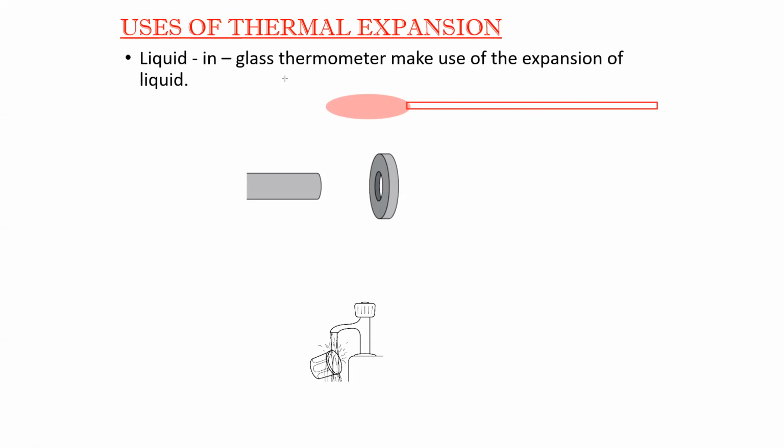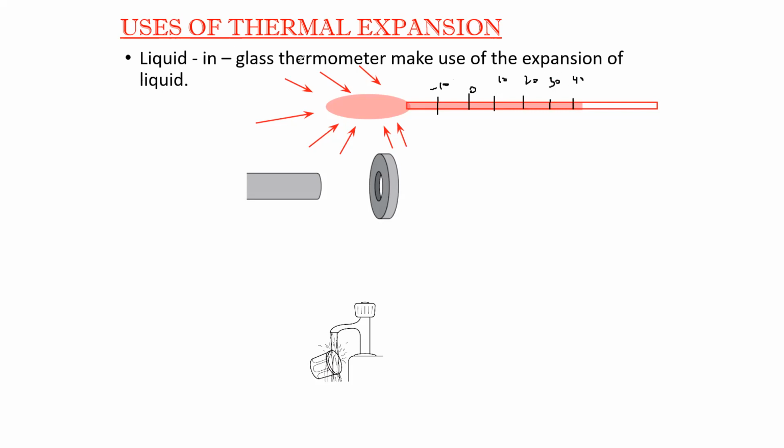So what happens if there is a high temperature or heat? The bulb of a thermometer is filled with a liquid, and that liquid will absorb the heat energy from the surrounding and the liquid will rise, so the level will change. The markings are there on the thermometer, like -10, 0, 10, 20, 30, 40 and so on.